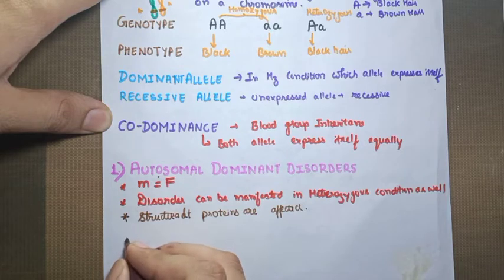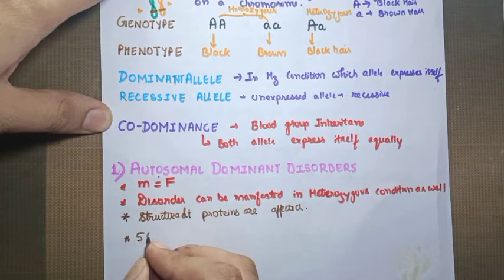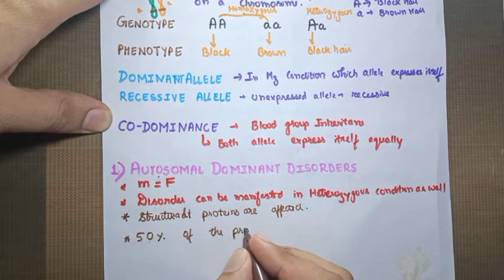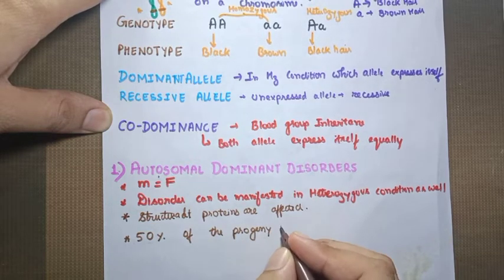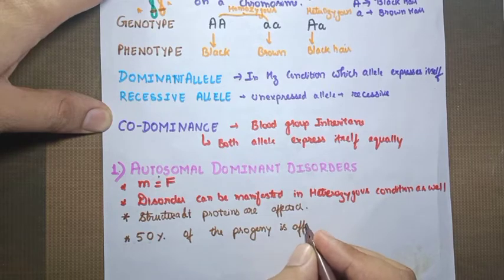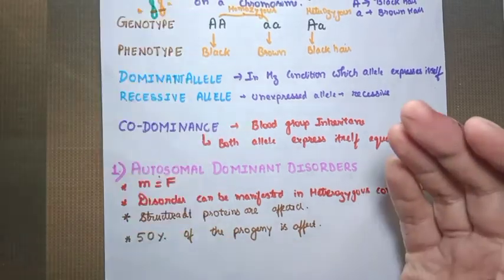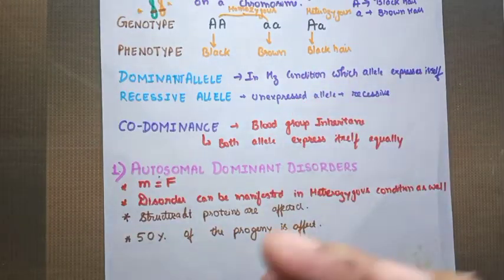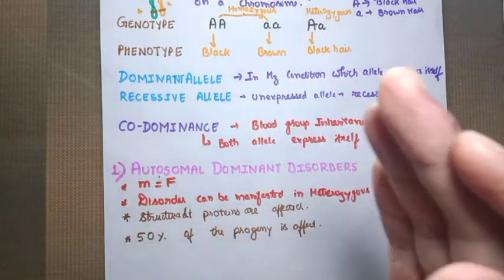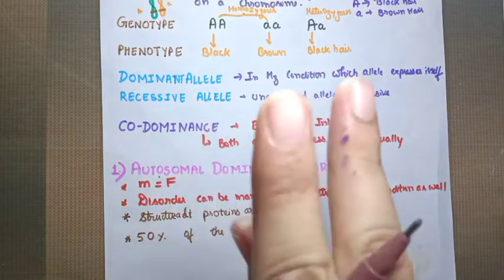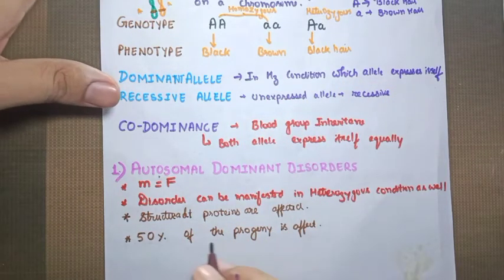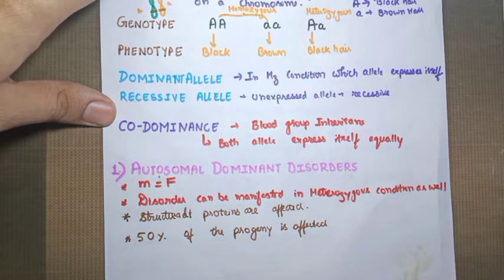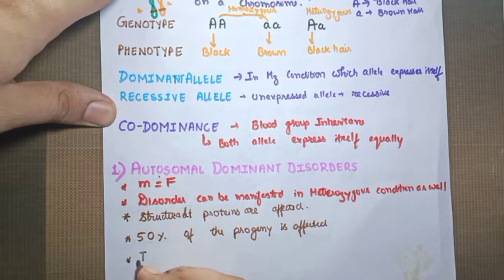In the case of autosomal dominant disorders, 50% of the progeny is affected. So if there is a mating between an affected father and a mother, then the chances are 50%. If there are 4 children, then at least 2 will be affected. So 50% of the progeny is affected in the case of autosomal dominant disorders. There is incomplete penetrance,